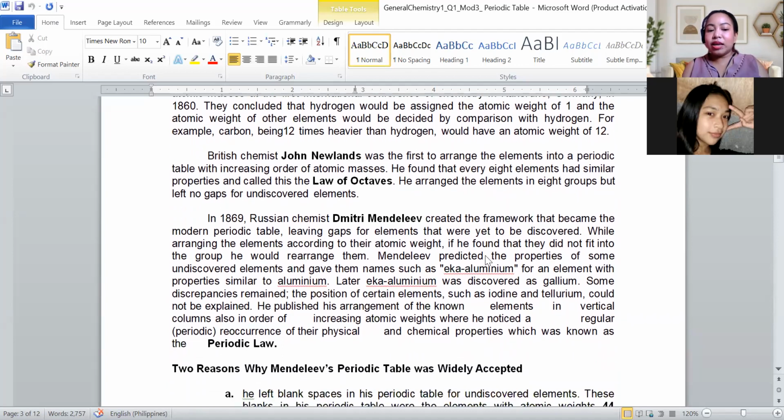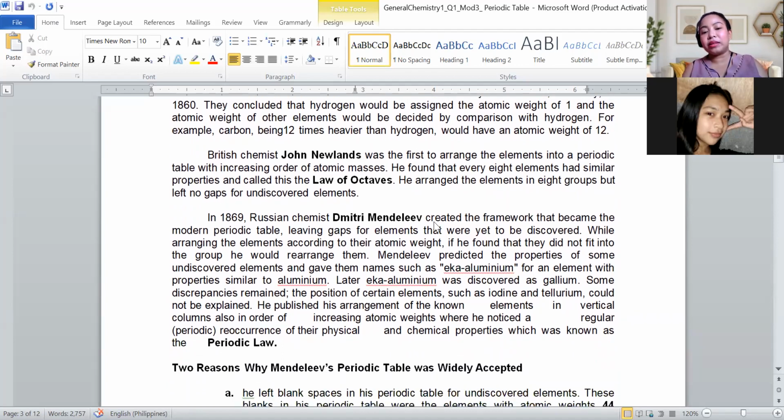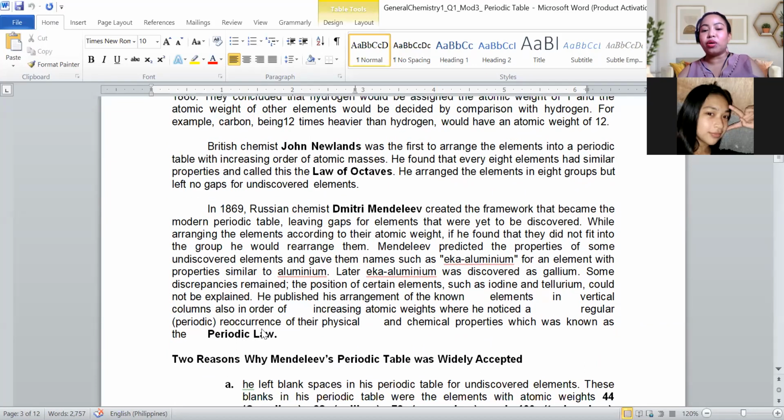repeat itself. The same is true with Dmitri Mendeleev, who came up with the periodic law, that after certain rows of elements, nag-repeat ang iyahang property. Mao nang gitawag niya periodic law. So in one period, in one line, naa silay elements, and then on the second line, mabalik na ang iyang property from the first element in one period.